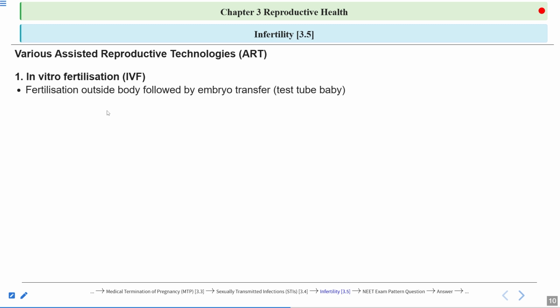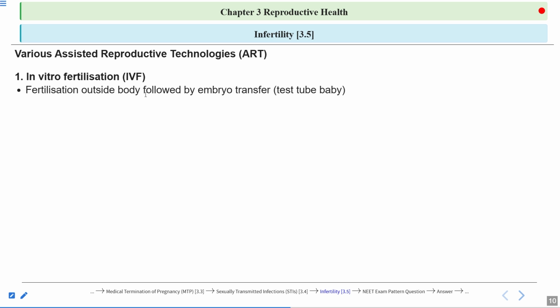So the male and the female gamete are being fertilized in artificial conditions, which are very similar to the conditions present within the female body. So simply, IVF means fertilization outside the body, in the lab conditions, and these conditions are mimicked.